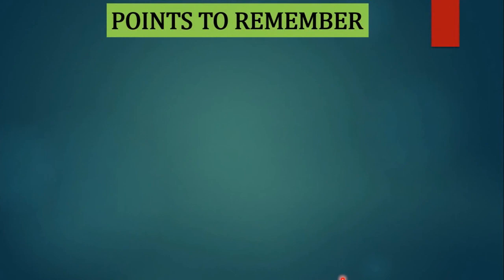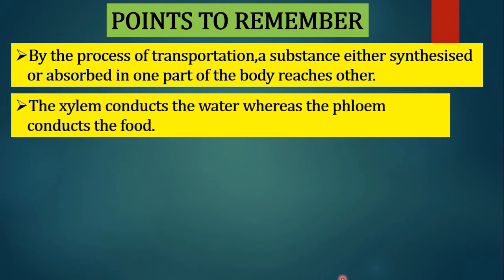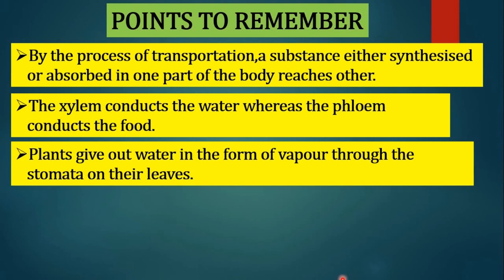Let us understand points to remember. By the process of transportation, a substance either synthesized or absorbed in one part of the body reaches other. The xylem conducts the water, whereas the phloem conducts the food. Plants give out water in the form of vapor through the stomata on their leaves.